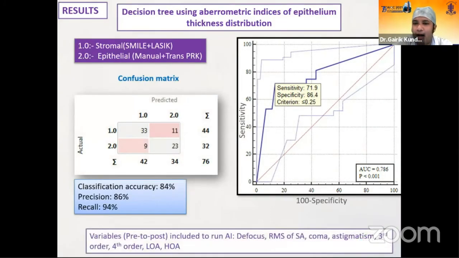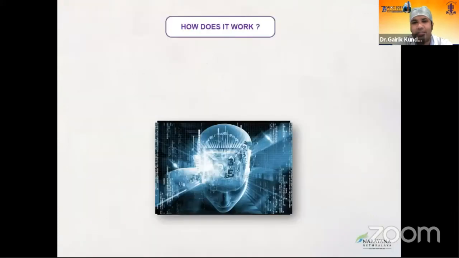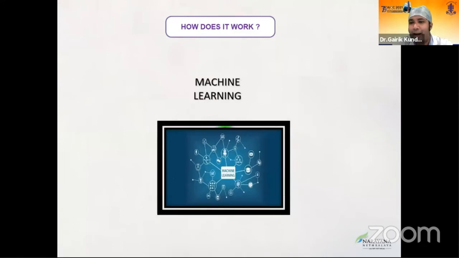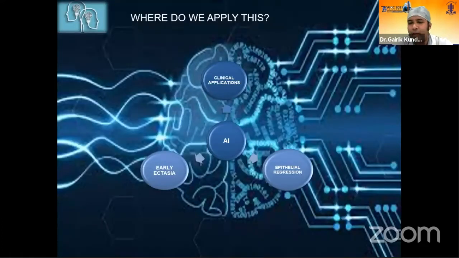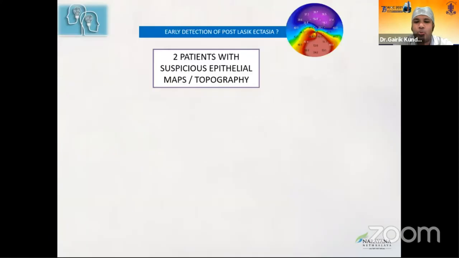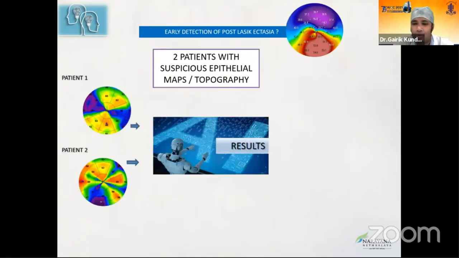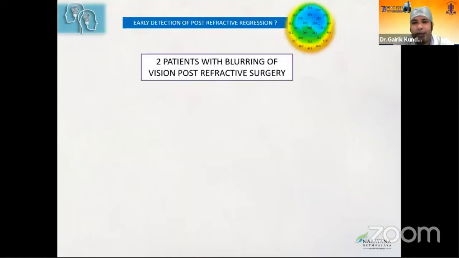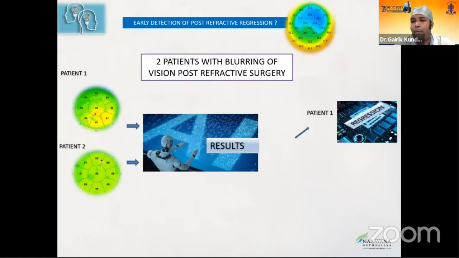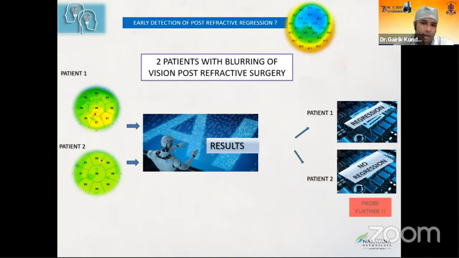So we are obviously far away from clinical translation, but feeding all of this data gave us a better understanding of how epithelium could be a way to look at post-operative outcomes. So there are various applications. We looked at keratometry. We looked at patients who had ectasias using epithelium. We also looked at patients who had regression. These were all the validating data points which were fit into the algorithm.